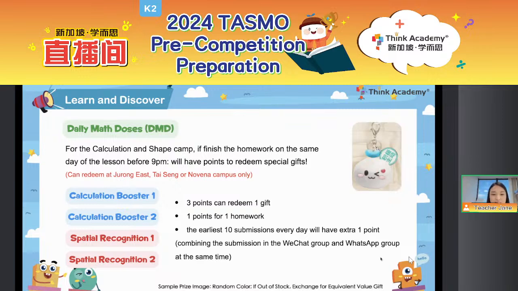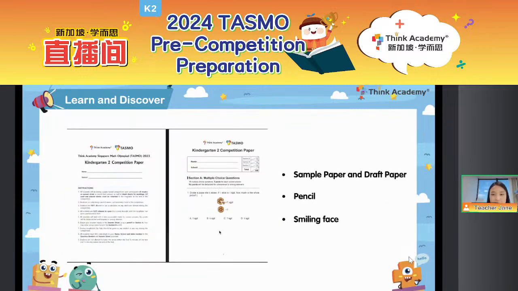So everyone, let's start. As for today's lesson, we already know how we will prepare for the test, right? Let's take out your sample paper and also your draft paper, and then also your pencil and eraser, as well as your big smiling face.